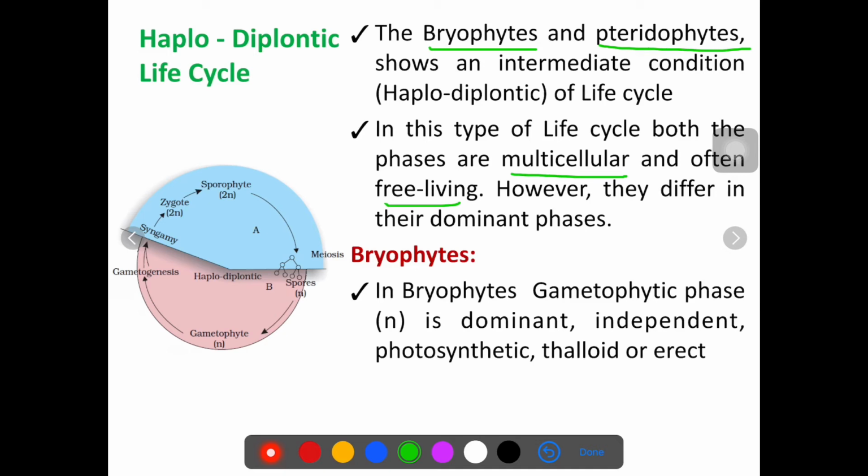So let's start with how it occurs in bryophytes. The main difference is the dominant phase.